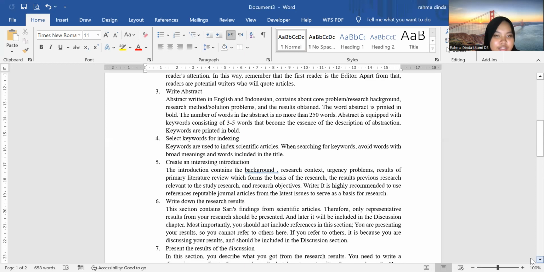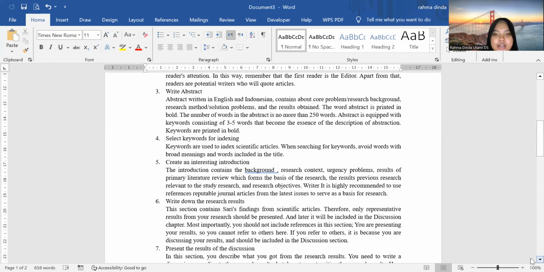Five, create an interesting introduction. The introduction contains the background, research context, urgency, problems, results of the primary literature review, which forms the basis of the research, previous research relevant to the study, and research objectives.